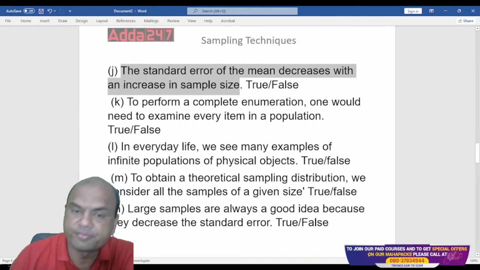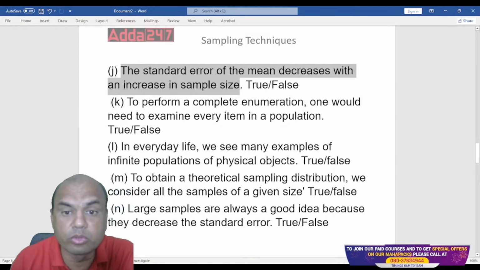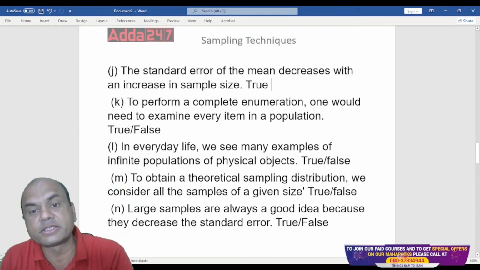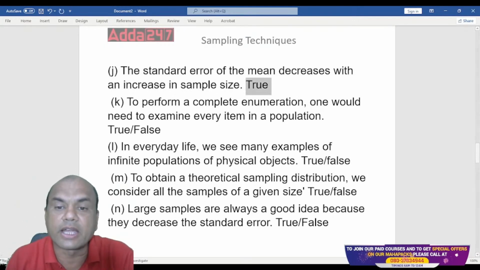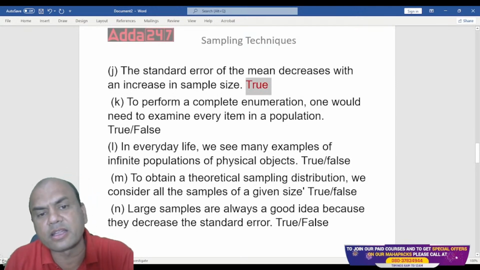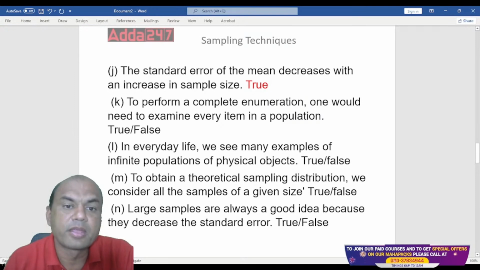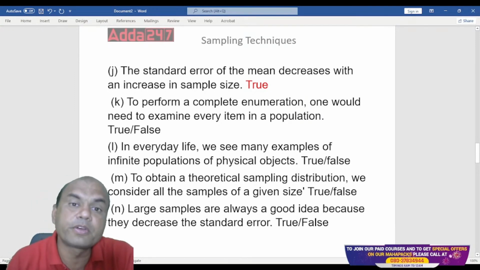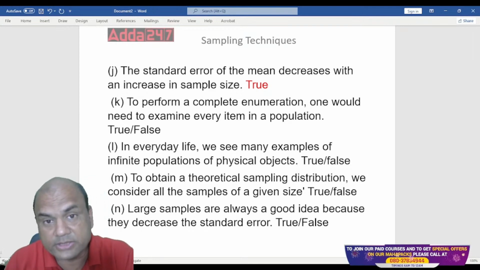It is true. That is the basic rule of sampling, right? So the standard error will decrease. What is standard error? Standard error is actually the difference between the population mean and the observed mean. Keep it very simple.